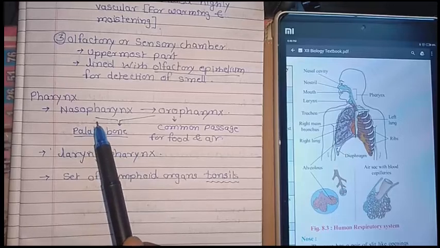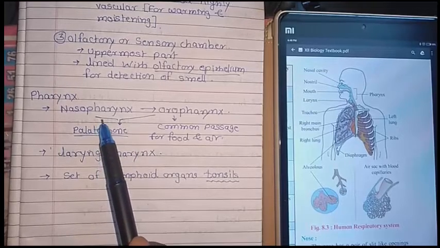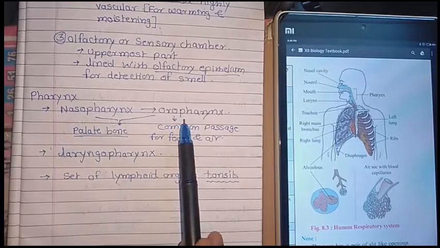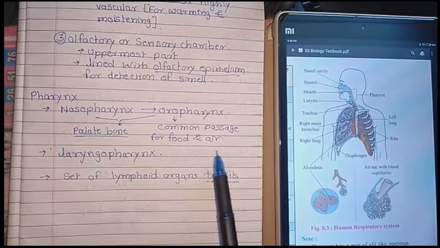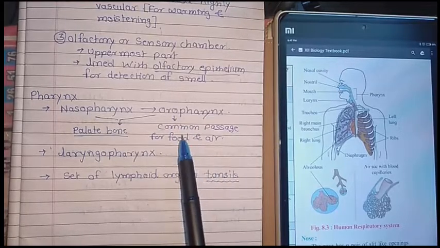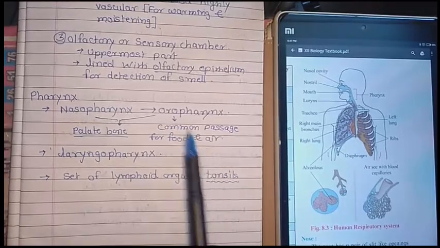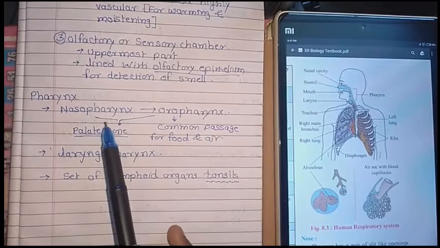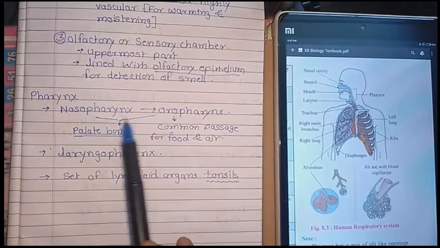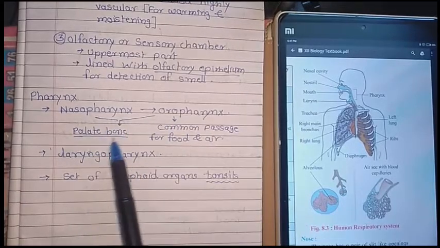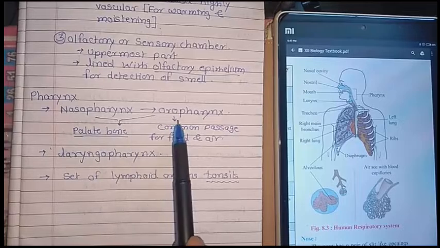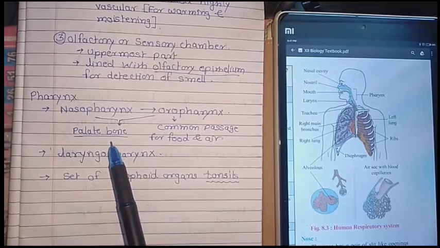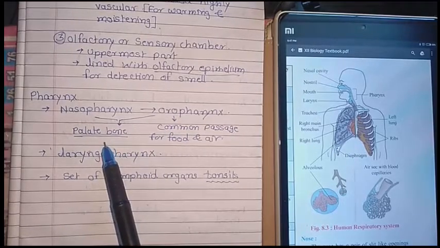The nasopharynx extends from the nostril or nose part. The oropharynx is a common passage for food and air. The nasopharynx and oropharynx have a bone dividing them, known as the palate bone.